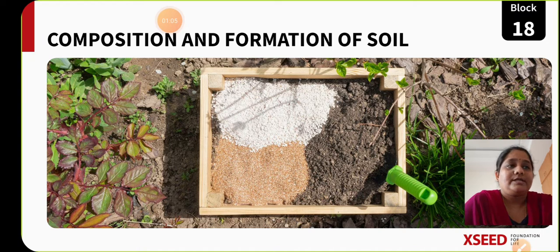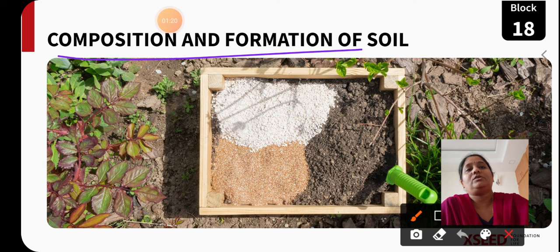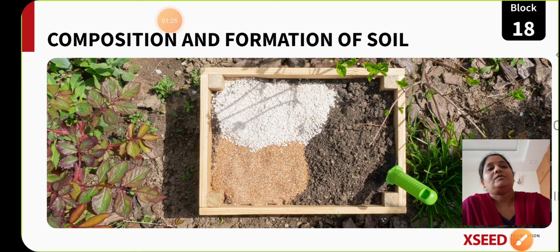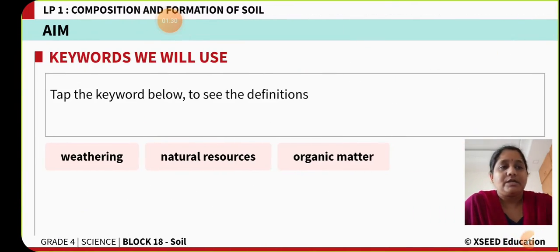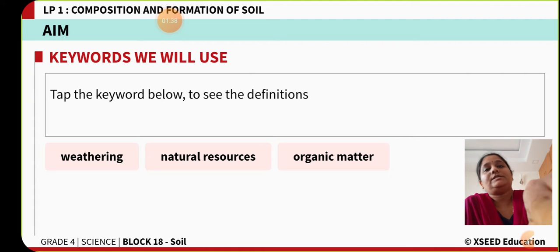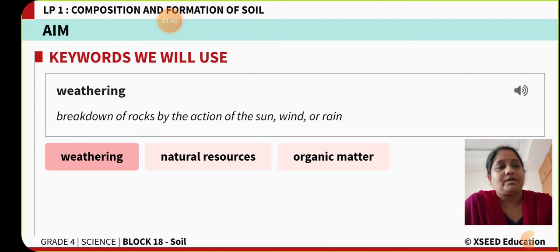As a part of it, at first in our LP1, we are going to learn about how the soil is formed and what the composition of soil is. So the main aim of today's class is to learn about composition and formation of soil. In today's LP1, you are going to learn some keywords. The first keyword is weathering.